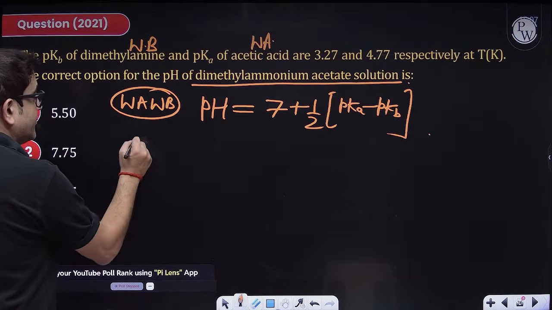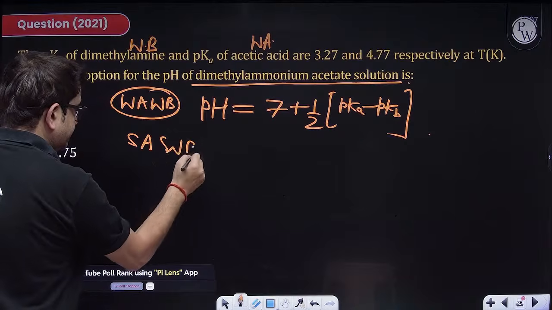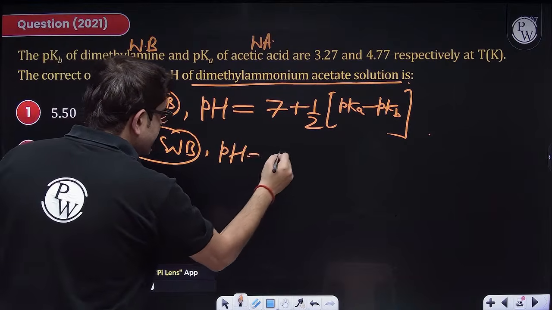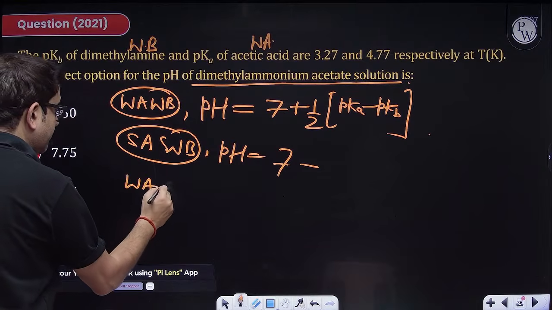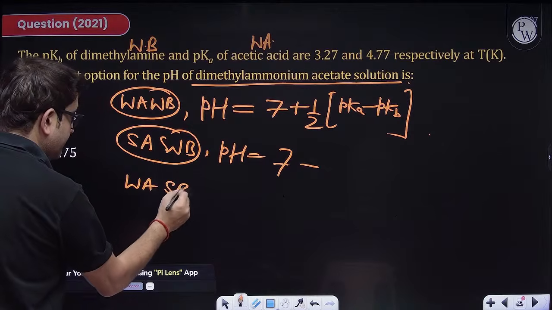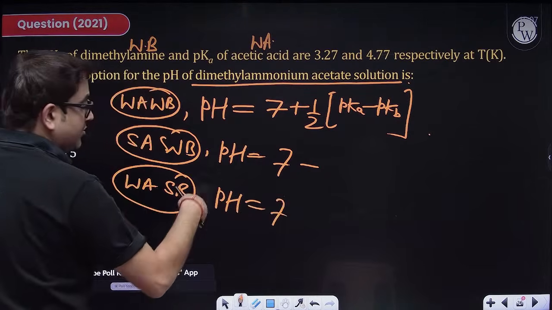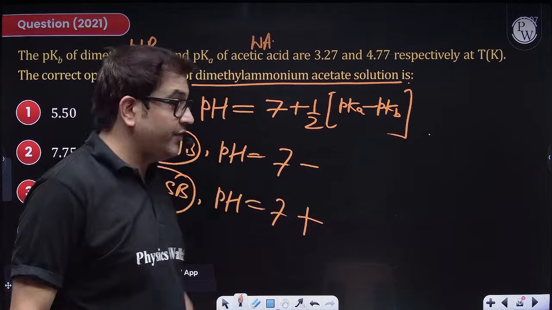Sir, if I have a salt of strong acid but weak base, so if the acid is strong, then pH is less than 7. If the acid is weak but the base is strong, then for such salt hydrolysis, the base is strong, so pH will be more than 7. This is obviously at room temperature, at 25 degrees Celsius.